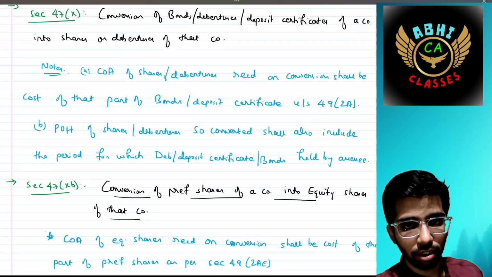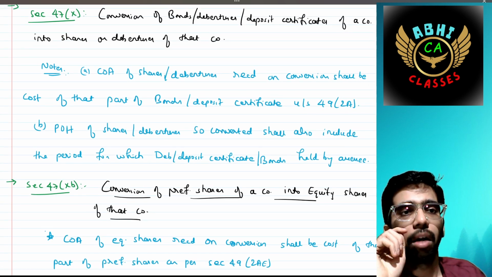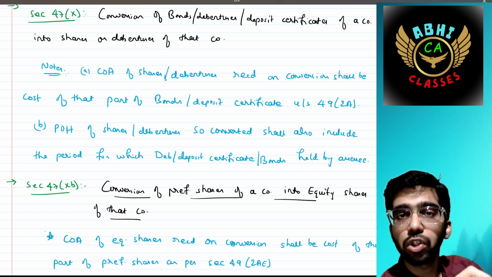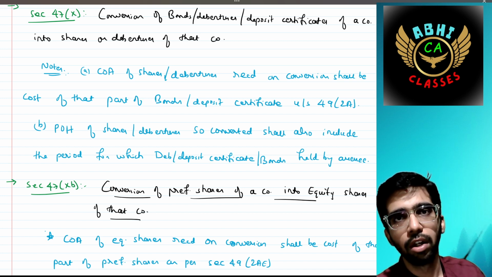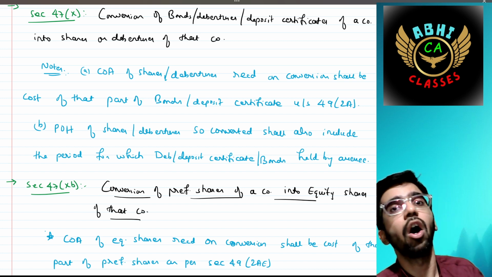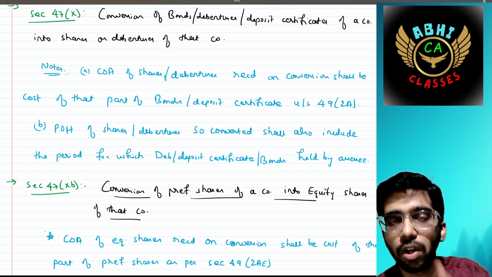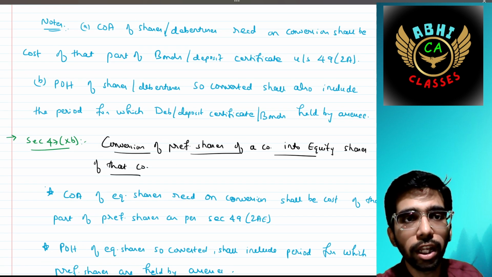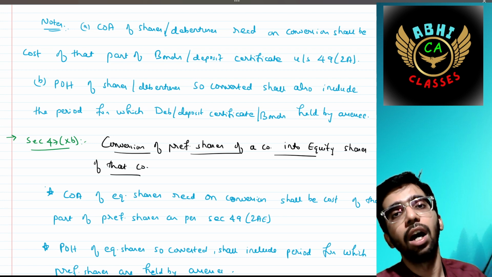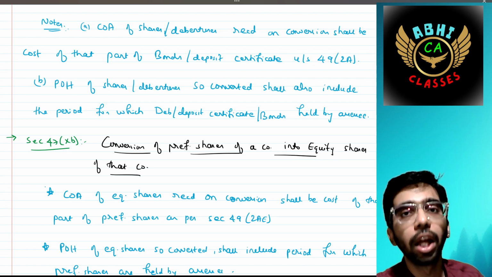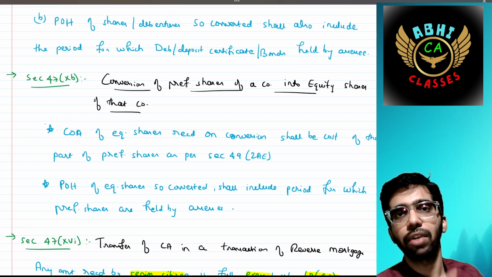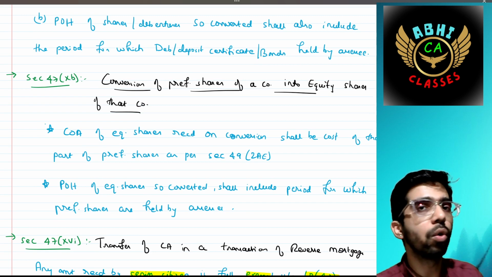Okay, actually there are two more sections. But there is a note: the cost of acquisition of the bonds should be treated as the cost of acquisition of those shares. Then the period of holding should be taken from the date when that bond was received by the holder. Okay. Simple.